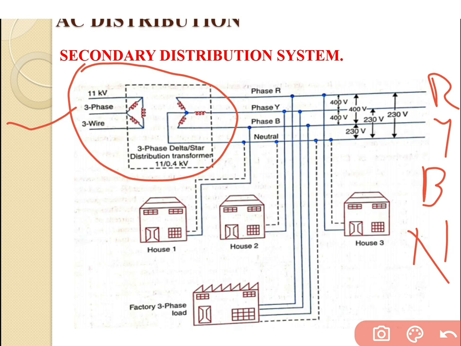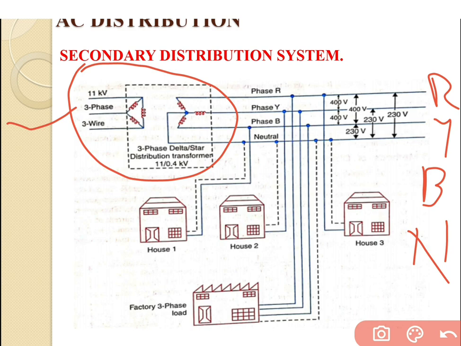There is one more load, that is the factory, which is considered as a 3-phase load, which requires a 3-phase 4-wire system having R, Y, B and neutral point, all 4 wires connected with the 3-phase load. So this is regarding the secondary distribution system.